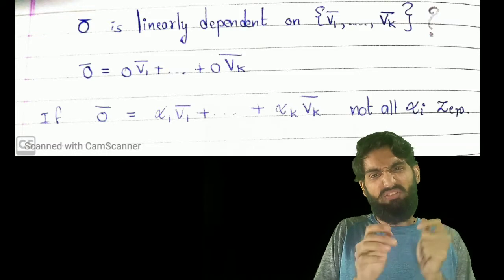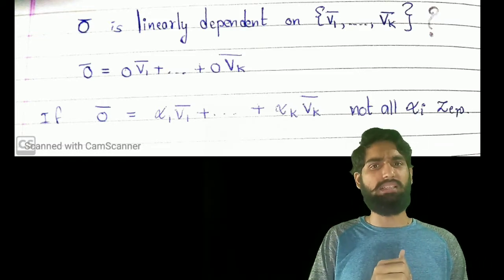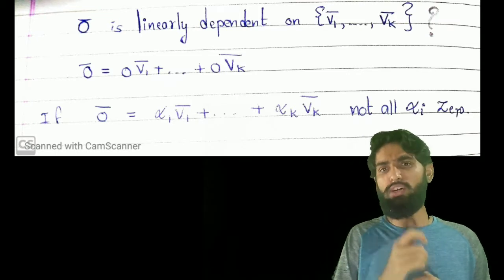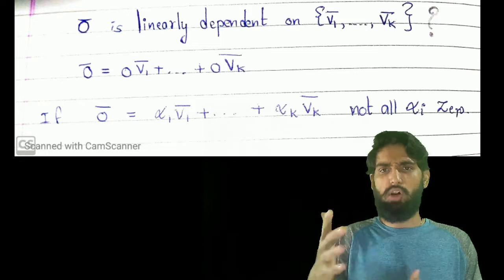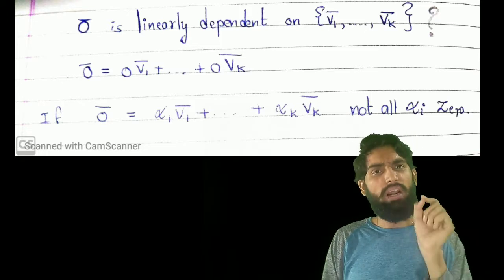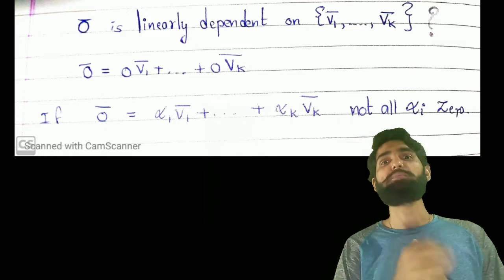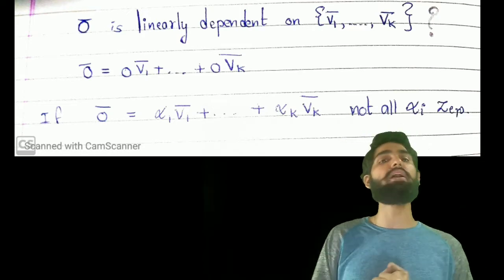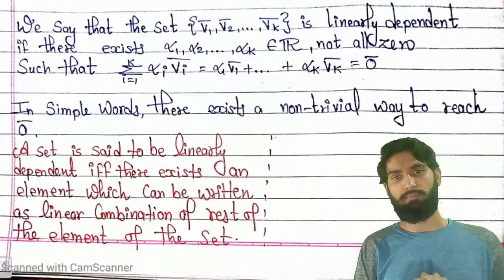But if this thing happens non-trivially, in the sense that you can reach 0 bar by writing 0 bar equal to alpha 1 v1 bar plus dot dot dot alpha k vk bar, where not all of the alphas are 0, then something special happens, and that is our topic, the linearly dependent set. Let's see the definition.